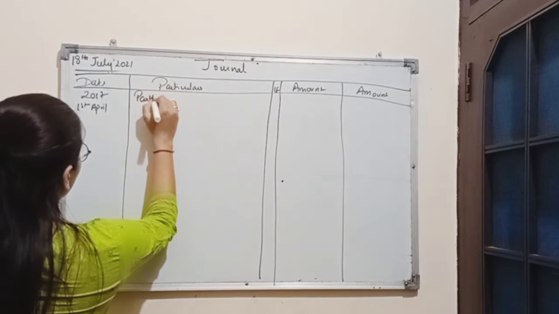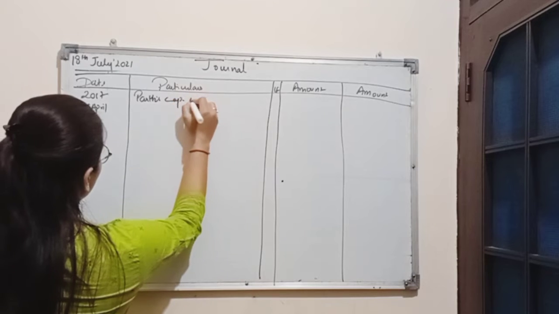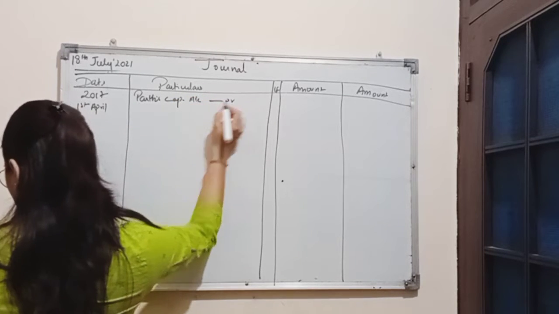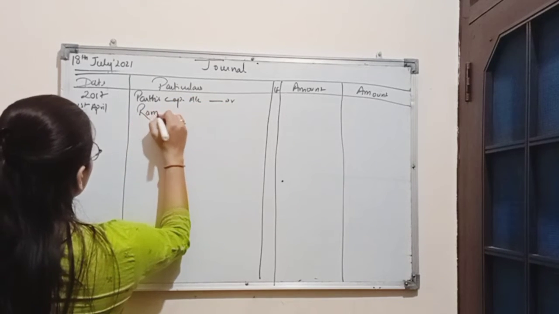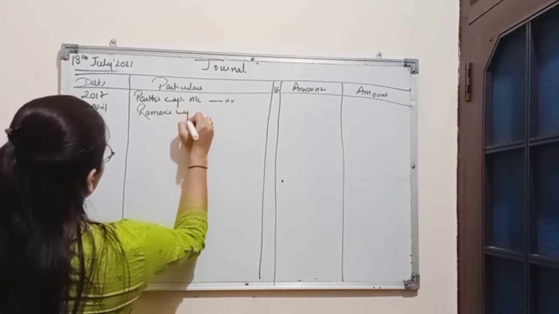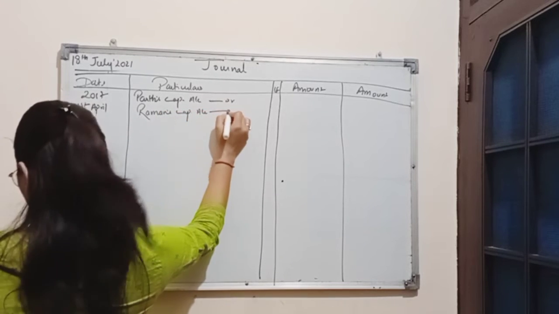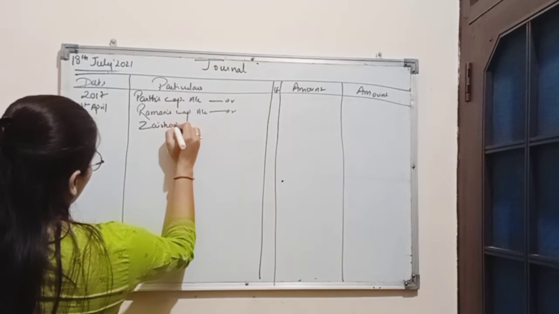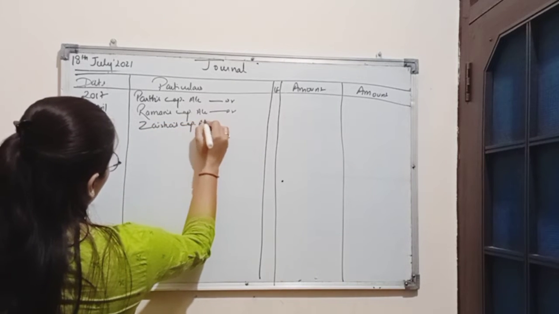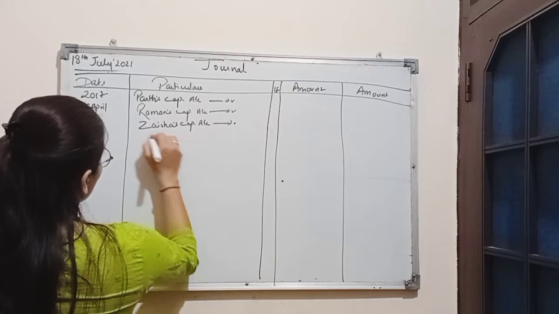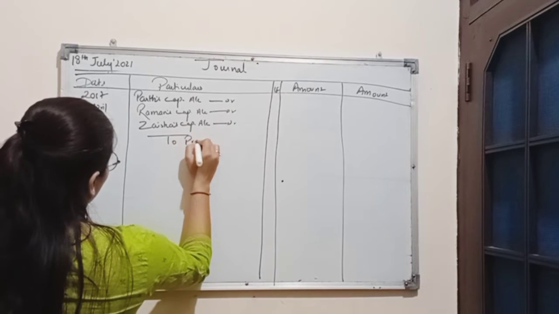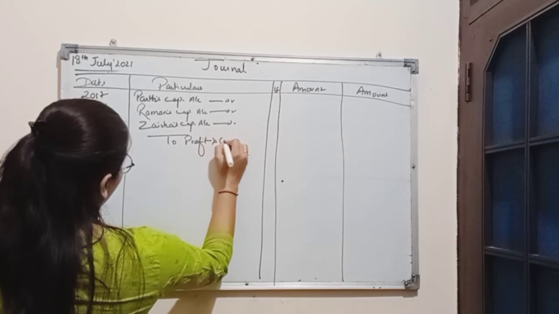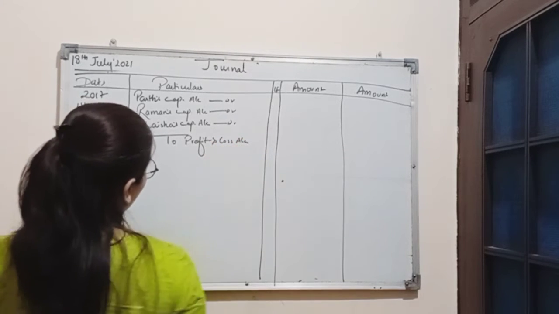Parth's capital account debit, Raman's capital account debit, Zaisha's capital account debit to profit and loss account.